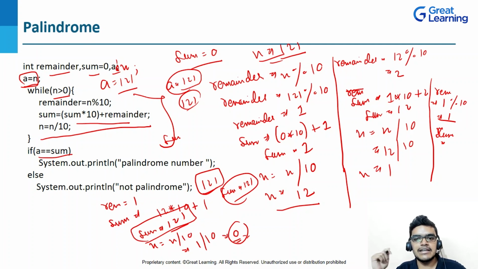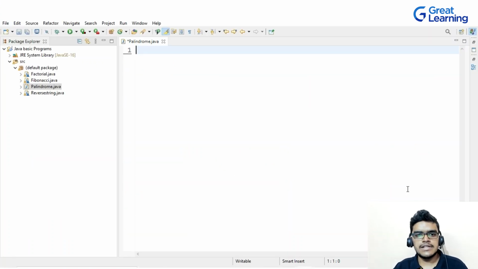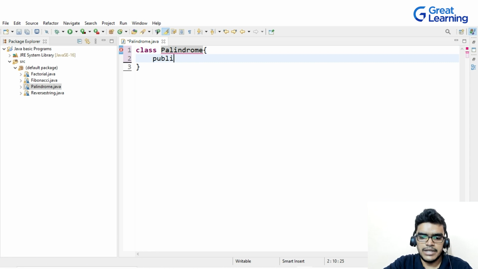Now let's see in the practical example. So now let's start with the palindrome implementation. So here I will first write a class Palindrome. I will create a main method. So I will write public static void main(String[] args).